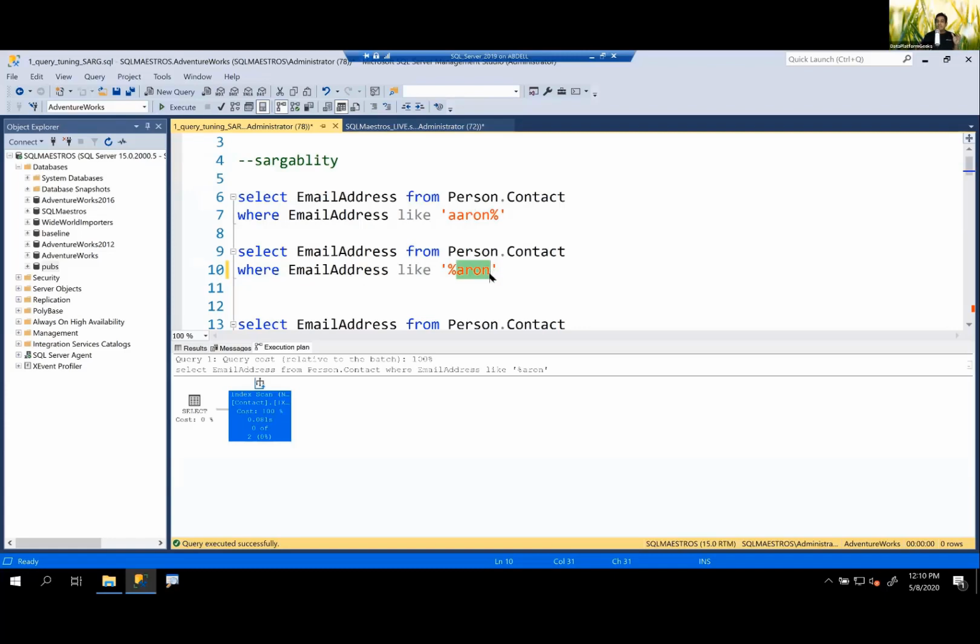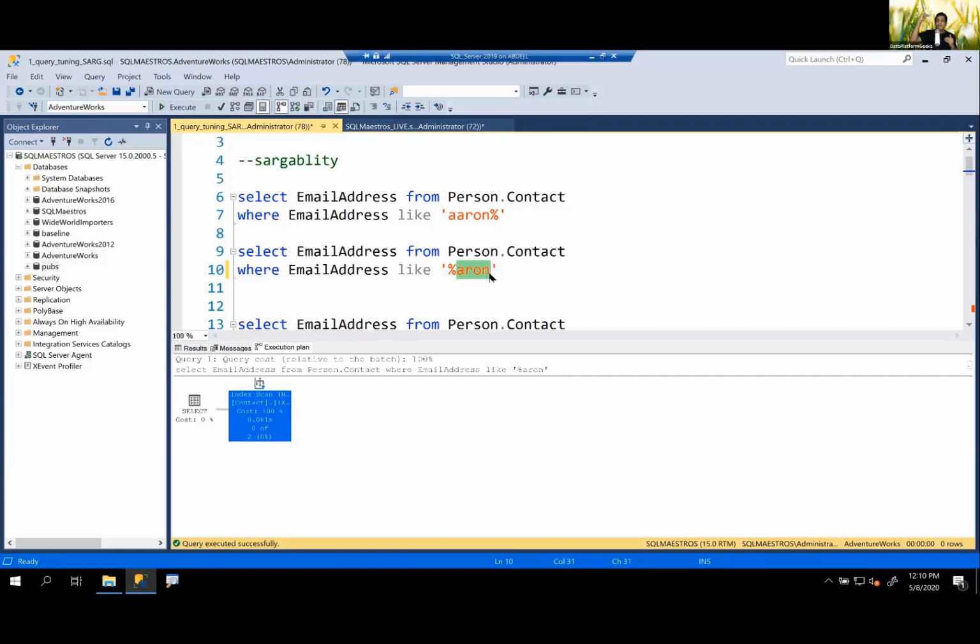Why? Because indexes follow a left-based subset search mechanism, right? You start searching from left to right. And right in the left, the first character is a wildcard character. So how will SQL Server or the optimizer know where to begin the search from? Because it is a percentage, which means anything. So there is no seeking.